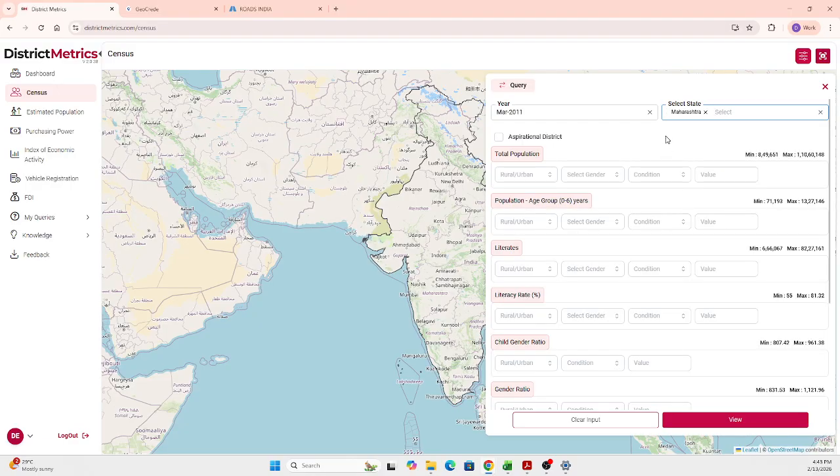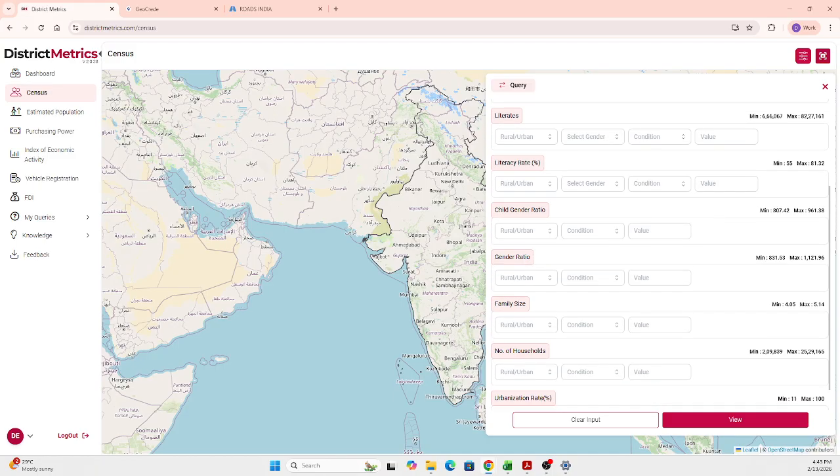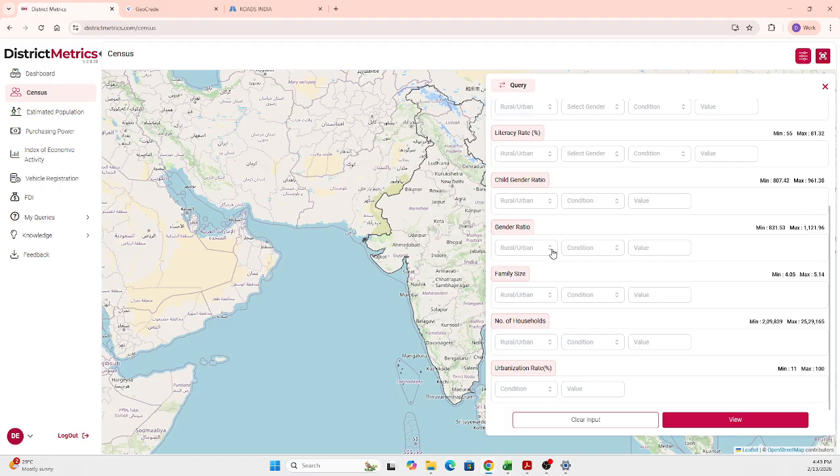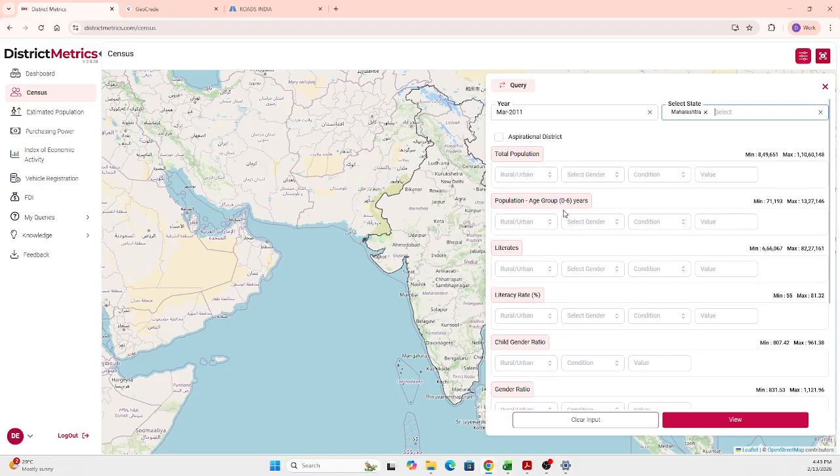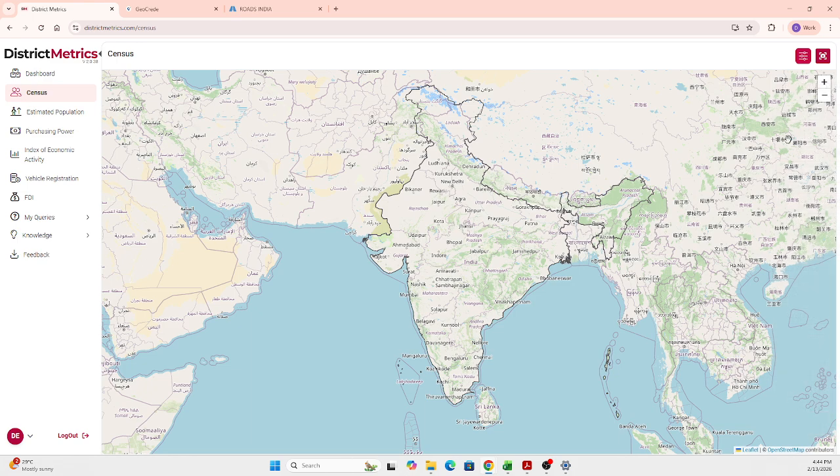Once after selecting the state, you will be able to see the different parameters, which explain the total population, or you can filter the population by age group, the literates, literacy rate, child gender ratio, family size, and the number of households. All of those are the different parameters under the census tab, so you can understand the population data in different aspects. So this is about the census information.